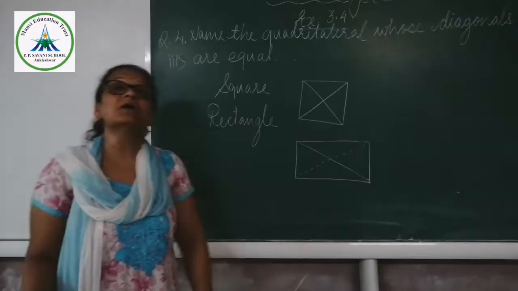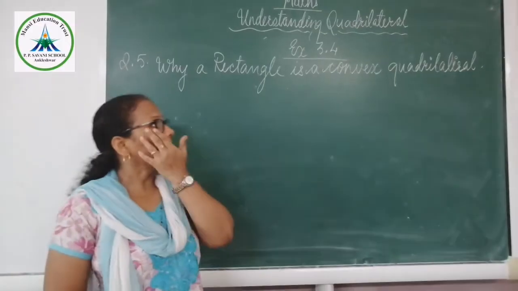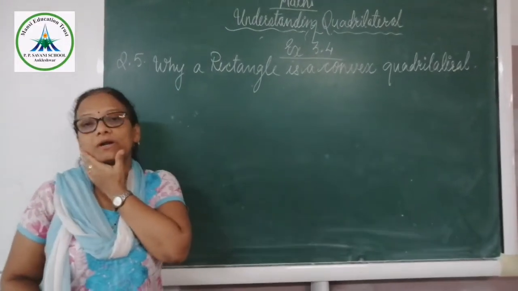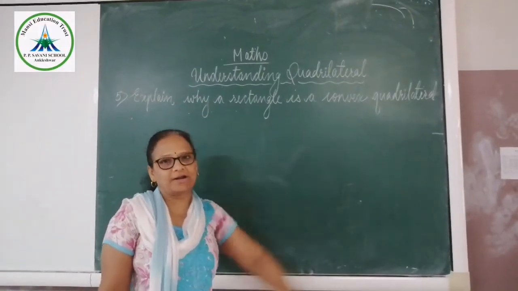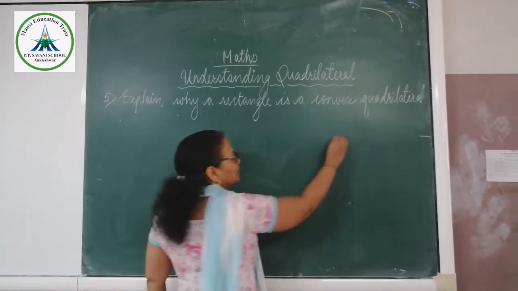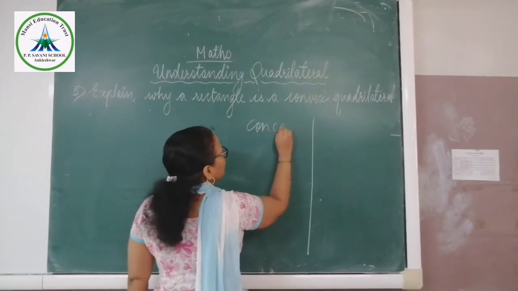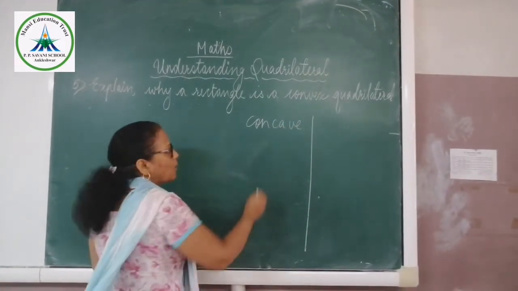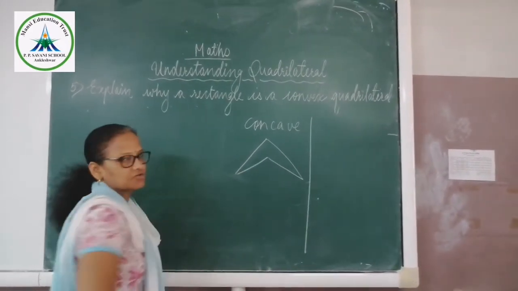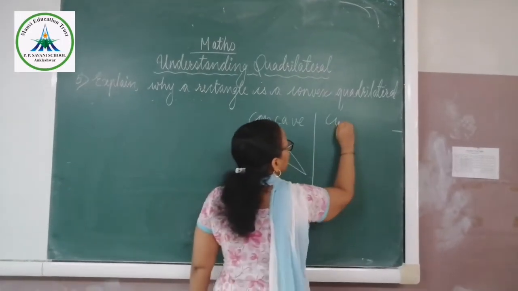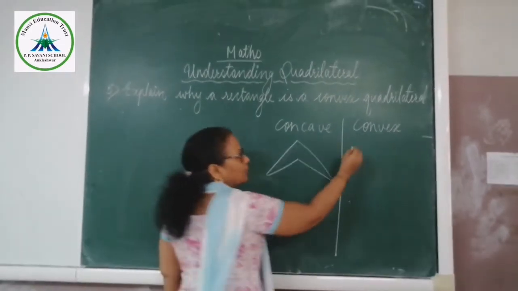Now we will start with question number 5. Our next question is, why is a rectangle a convex quadrilateral? First of all, let me explain what is a convex quadrilateral and a concave quadrilateral. A concave quadrilateral means a four-sided figure with this shape. And for the convex quadrilateral, here we have to prove why a rectangle is a convex quadrilateral.